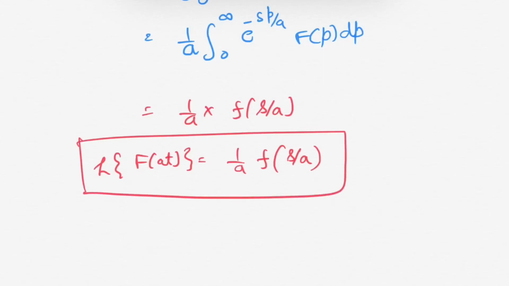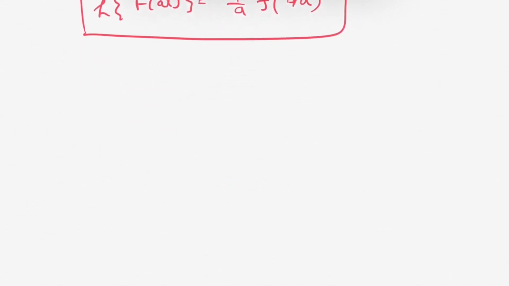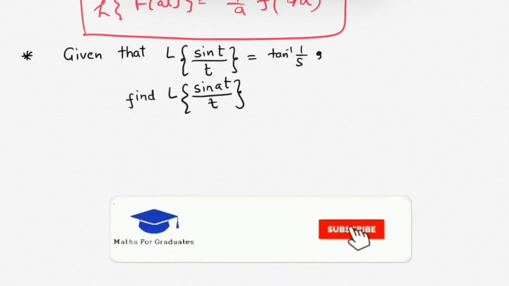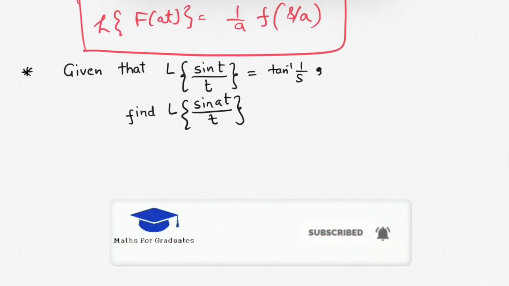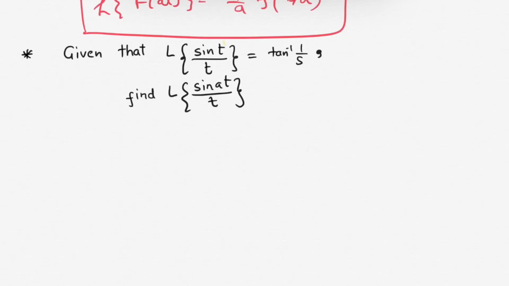Now let's solve a problem on this property. It is given that the Laplace transform of sin t over t equals tan inverse 1 over s. Then we have to find the Laplace transform of sin at over t.